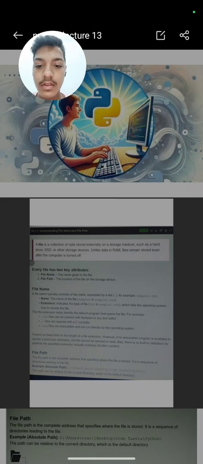Today we will cover what is a file in Python, what are the different types of file path, how we can access the file path, and how we can give a name to the files.